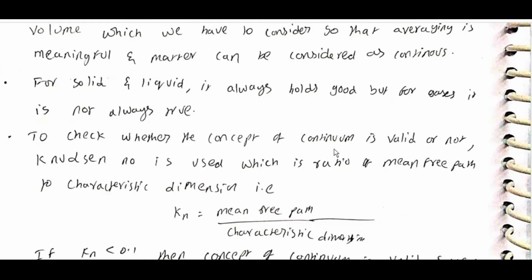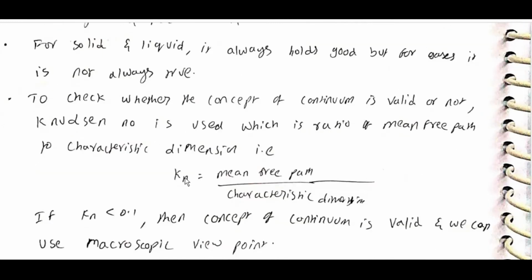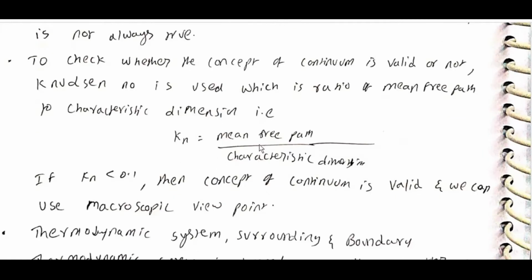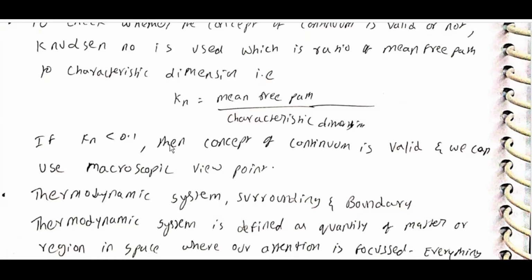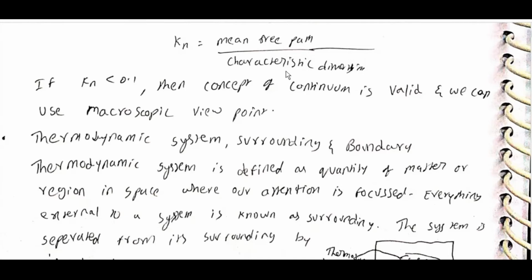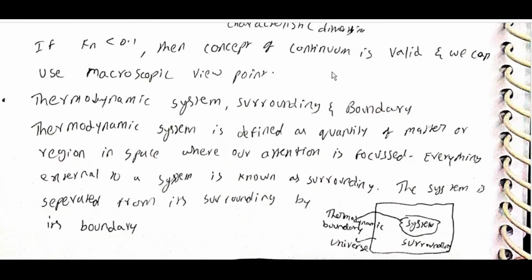To check whether the concept of continuum is valid or not, the Knudsen number is used, which is the ratio of mean free path to characteristic dimension. That is, Kn is equal to mean free path by characteristic dimension. If Kn is less than 0.1, then the concept of continuum is valid and we can use the macroscopic viewpoint. Kn less than 0.1 means mean free path is smaller and characteristic dimension is larger. Then the concept of continuum is valid.